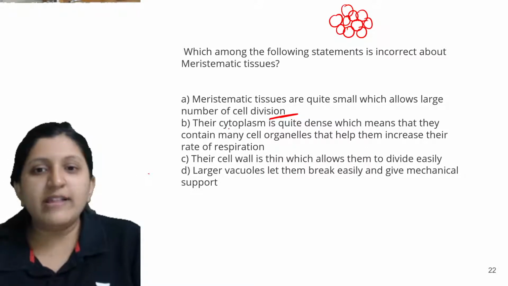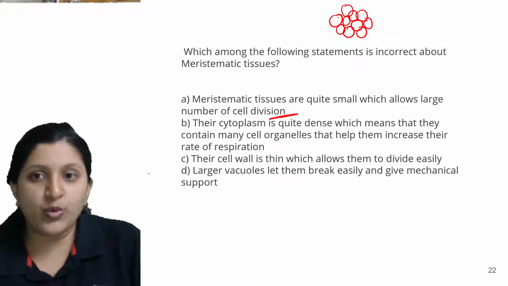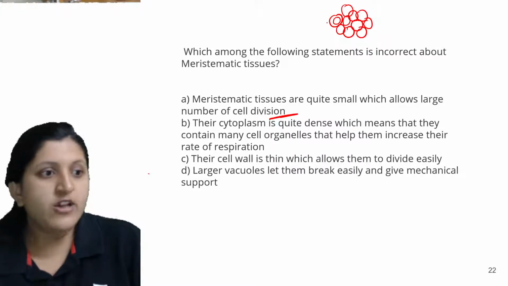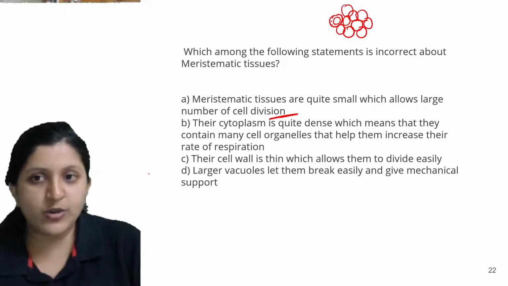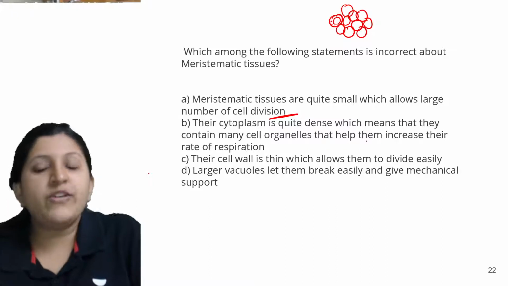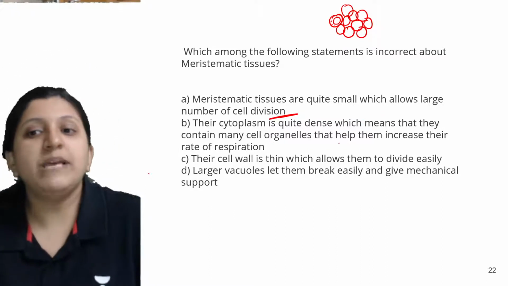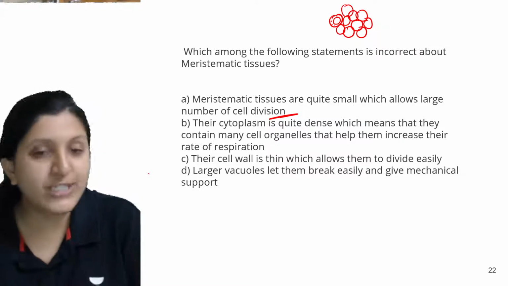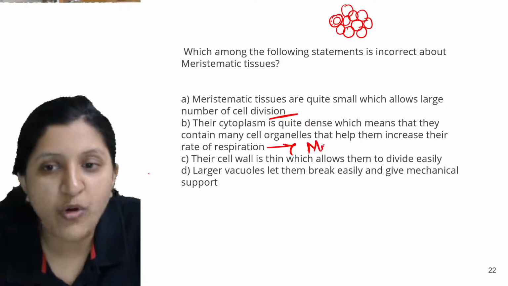Other than that, their cytoplasm is quite dense, so that means you can see a larger nucleus. In that you can find the cytoplasm, which will have many more cell organelles. That means it is going to help in their rate of respiration, like you can find many mitochondria there.